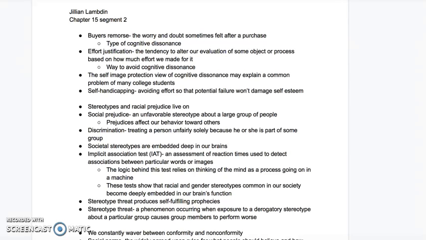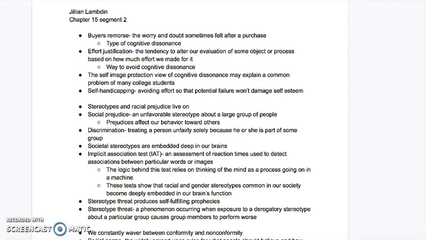Buyer's remorse is the worry and doubt sometimes felt after a purchase. This is a type of cognitive dissonance. Effort justification is the tendency to alter our evaluation of some object or process based on how much effort we made for it. This is a way to avoid cognitive dissonance.